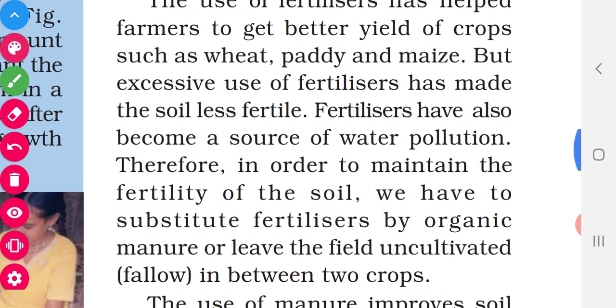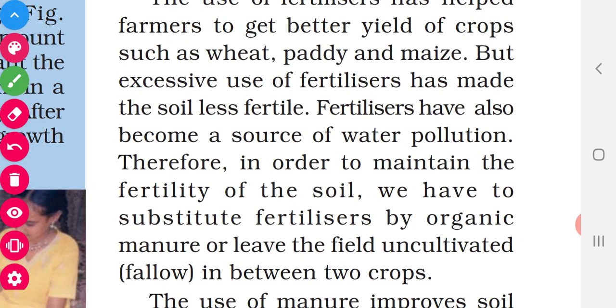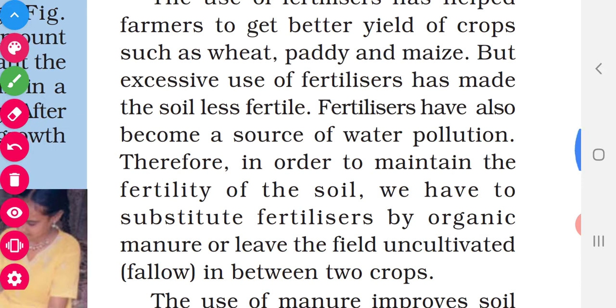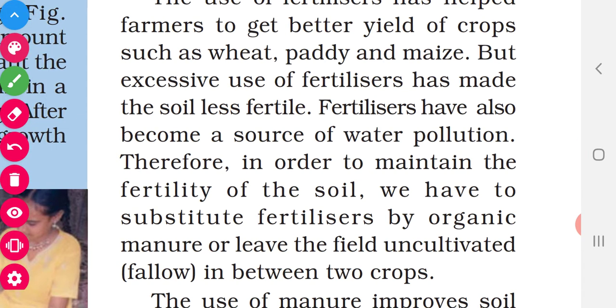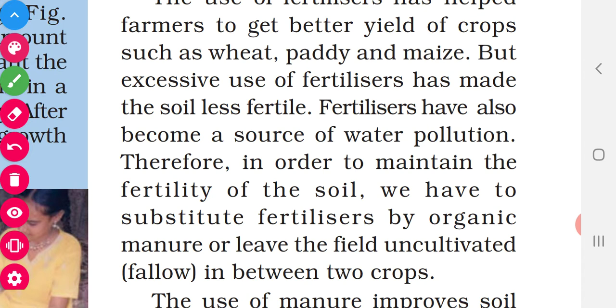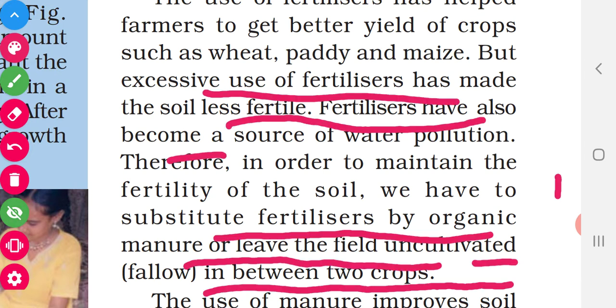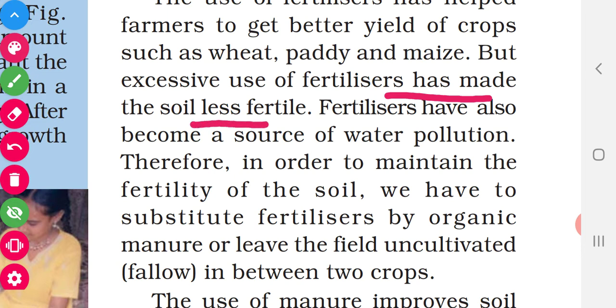We should not add an excessive amount of fertilizers. We can add an excessive amount of manure, which is good for the soil, but not of fertilizers. If we add excessive fertilizers, the soil will become less fertile. Fertilizer does not add humus to the soil. It also is a main source of water pollution. If you apply fertilizers and go home, and it rains, it will mix with the water bodies and pollute the water.